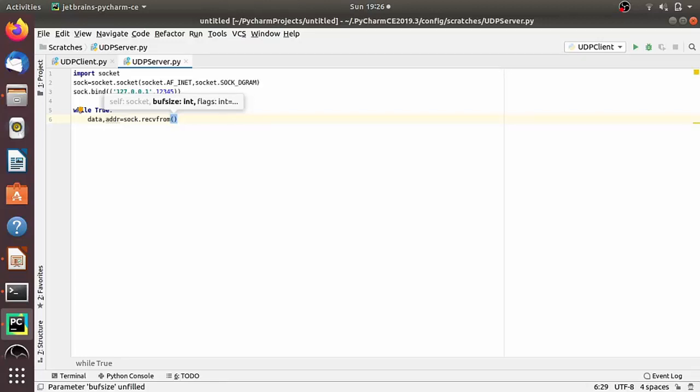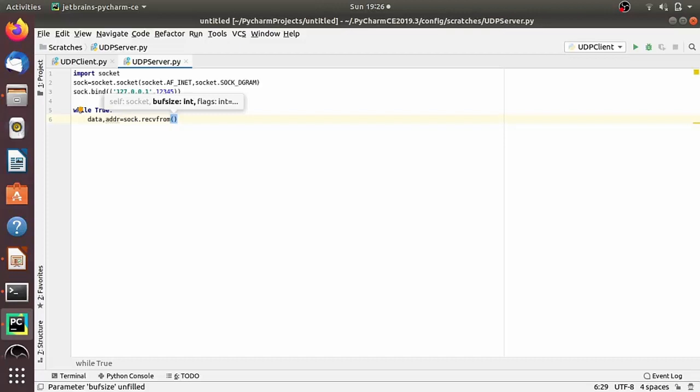So here we also have to receive the address so that we can send the data back. That's why recvfrom returns two things, data as well as address. But in the recv method we only have the data part because the connection is established. Here the connection is not established. If we want to send the data back to the correct client, we want the address as well, right?